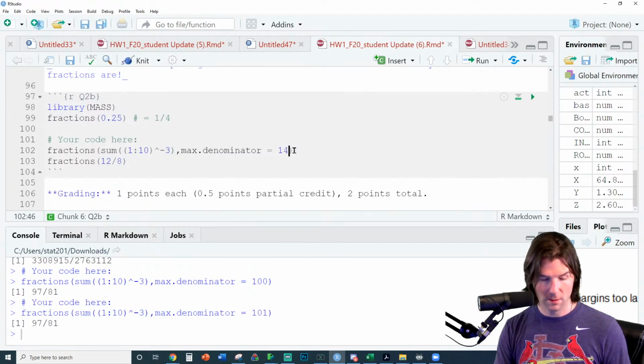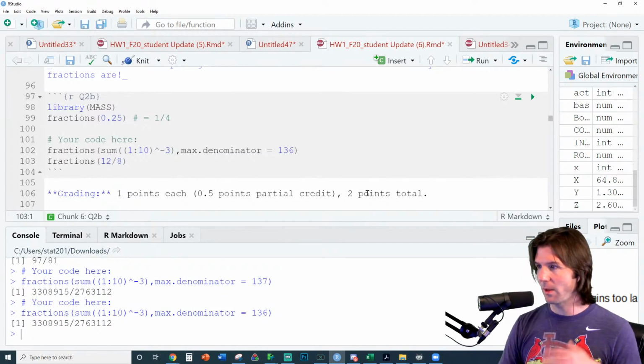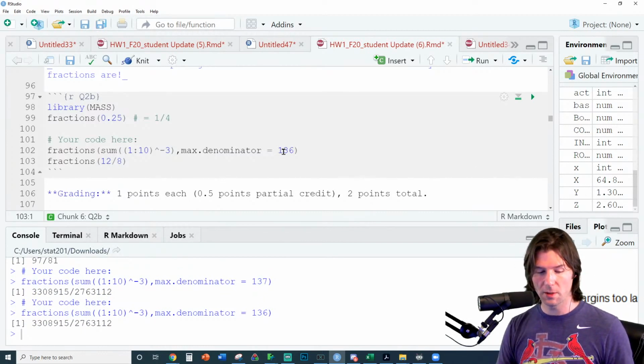Where does it break? Somewhere around here. We're almost narrowing it down. Right around here-ish. Nope. 136. Why does it break? Why does it break at 136? That's so weird. How the max denominator only goes up to 136, and then you can't.